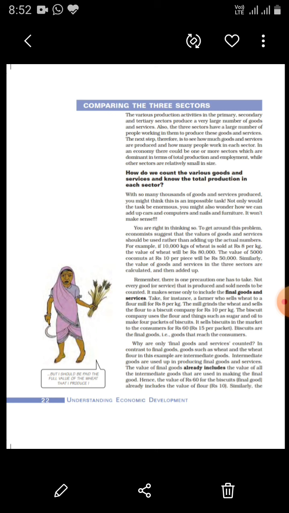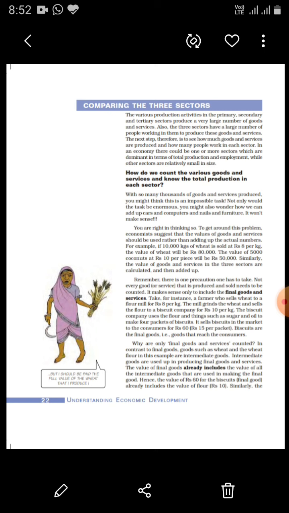Now biscuits are the final goods. So the value of biscuits should be added, not the value of the wheat which is sold by the farmer, nor the value of the wheat flour which is sold by the wheat mill. The thing which is finally consumed by the consumer, that value must be added.